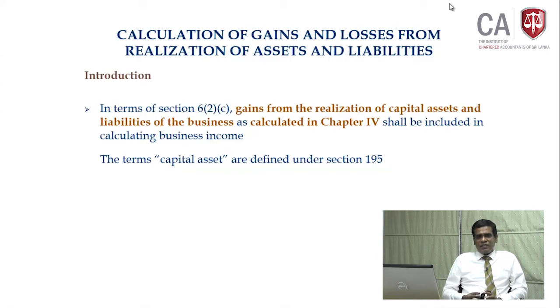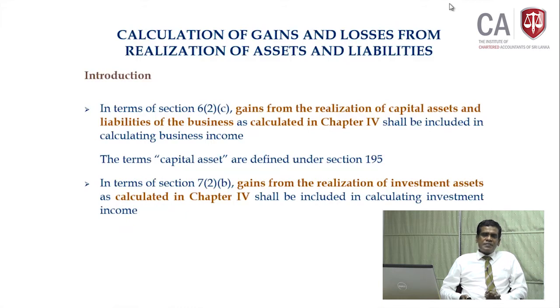So we have clarified already in detail the definition of the capital asset. Please go to the definition and look at that simultaneously. So that is one already we have done. This is taxable as a capital gain or business income, see, business income, section 6. But for the calculation, you follow chapter 4 that we are going to discuss now.